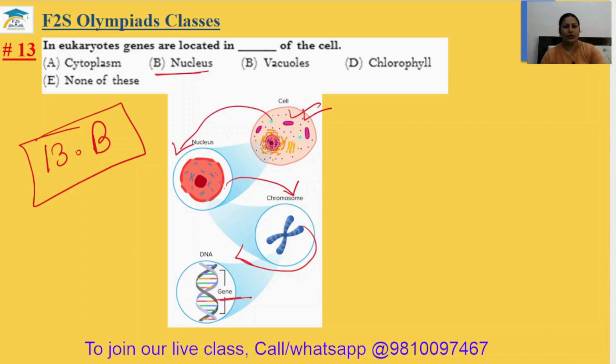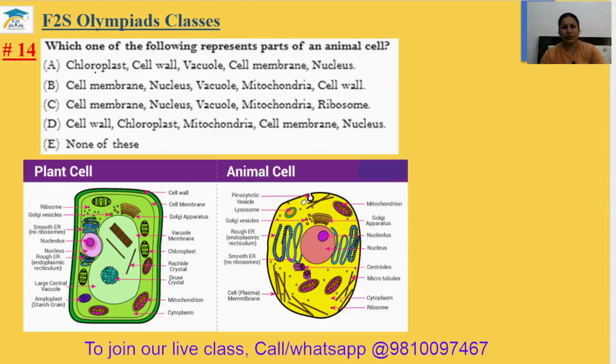Okay. Question number 14. Which one of the following represents parts of an animal cell? So, chloroplast is found in the plant cell, not in the animal cell. So, rejected. Cell membrane is found in the animal cell, correct. Nucleus found in the animal cell, correct. Vacuole, but a big vacuole found in the plant cell only.